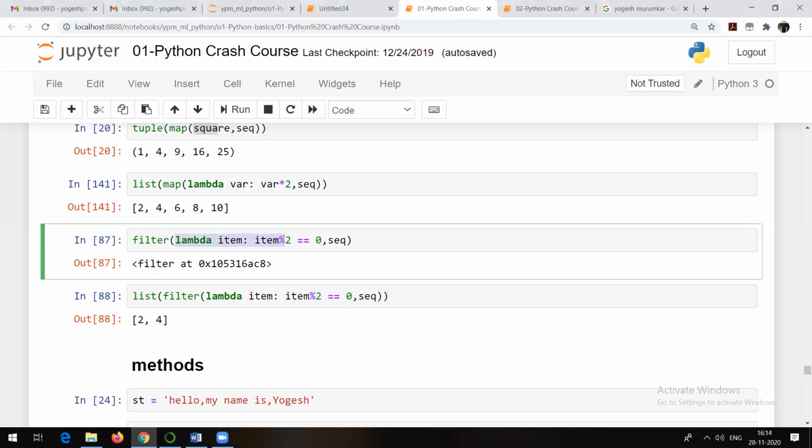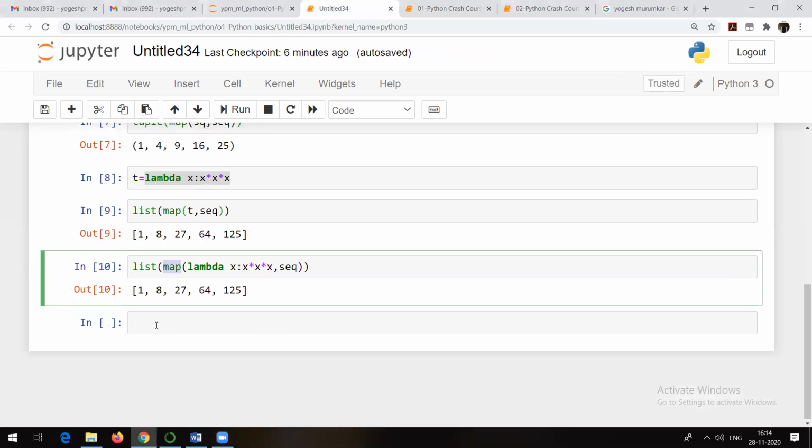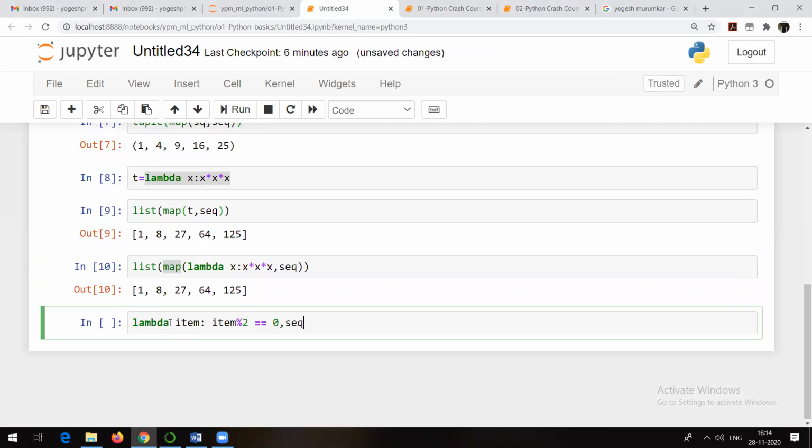So see, what this lambda expression is going to do. Suppose, I hope you people now will be able to tell me what this is doing. So see, lambda is a keyword. Item is just a variable. Item colon item percentage 2 equal to 0, SEQ. Can anyone tell me what this particular lambda expression is doing? Are you people able to understand it? If you know this sign, then you will be able to tell me. You will be easily able to tell me what it is.